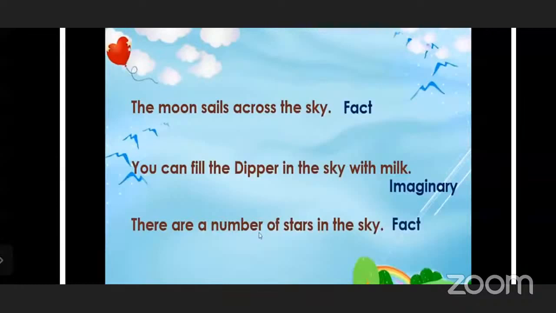You can go in the sky and you can fill the milk with the help of dipper. No, it's imaginary. First of all, you can't go in the moon, and if you go, where is the milk over there? There is no milk. Yes, and we can't fill with the help of dipper. So that is the imagination of the poet.